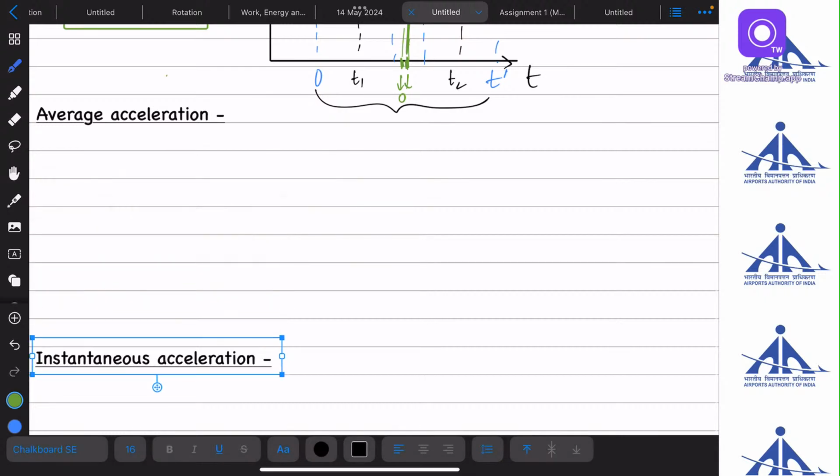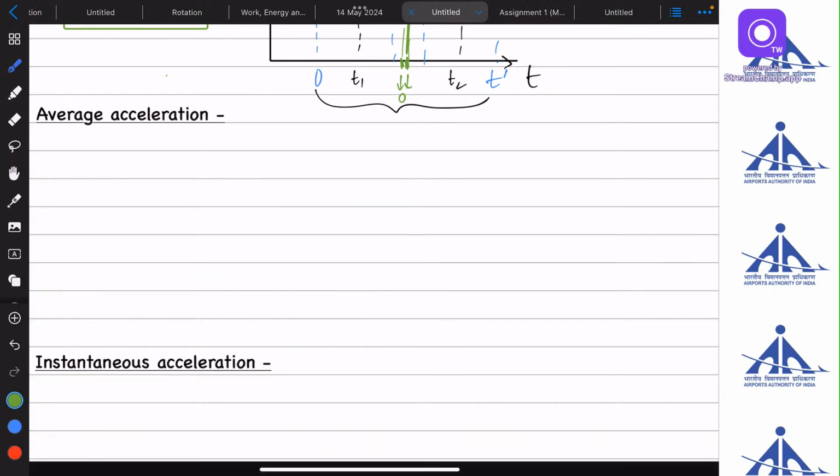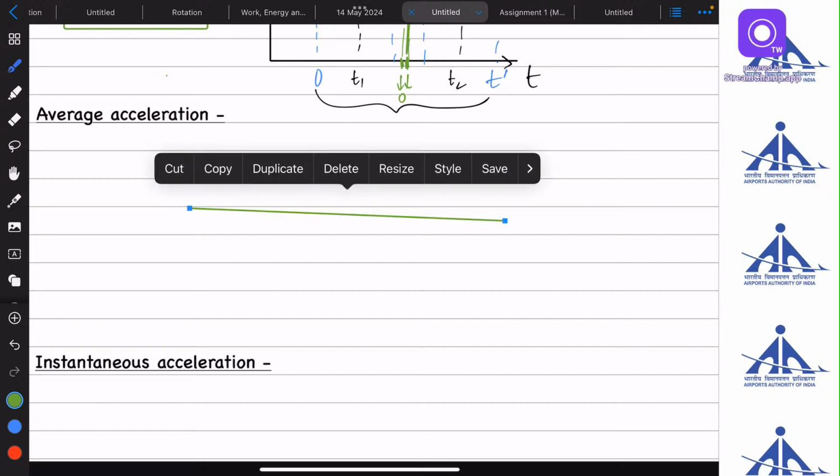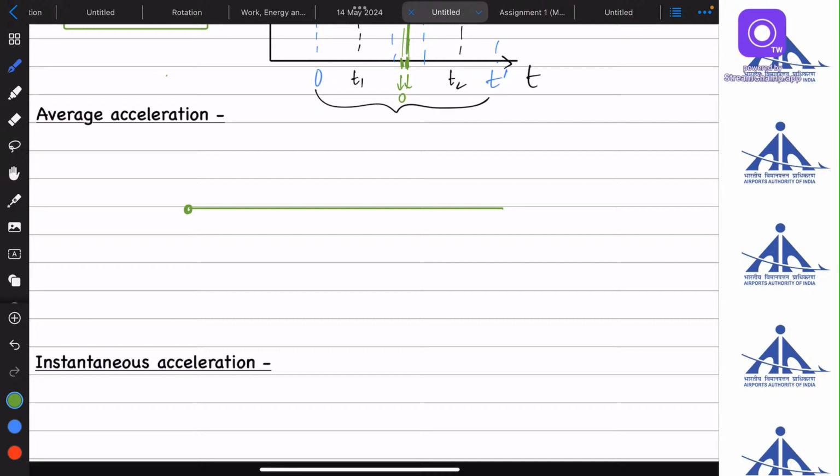The next is average acceleration. This is very simple. Let's say there are two points A and B. The body has some velocity v initial at A and v final at B, and the time taken to reach from A to B is t.